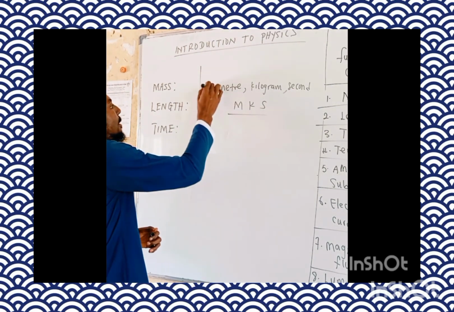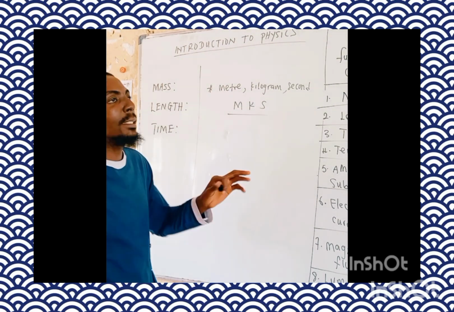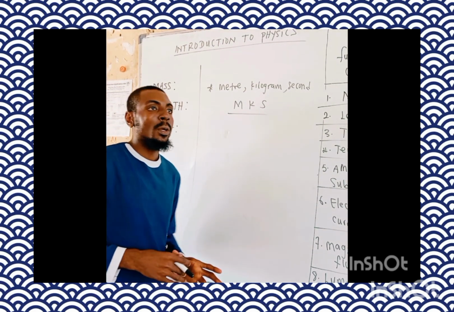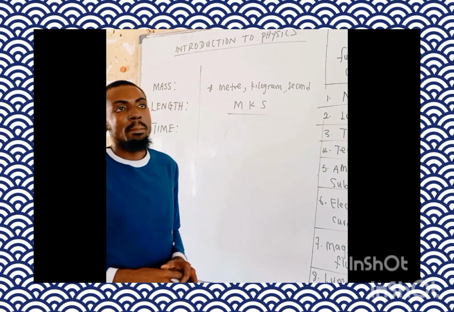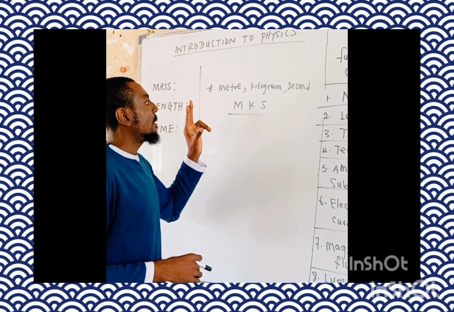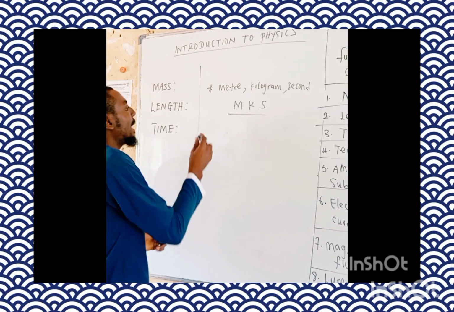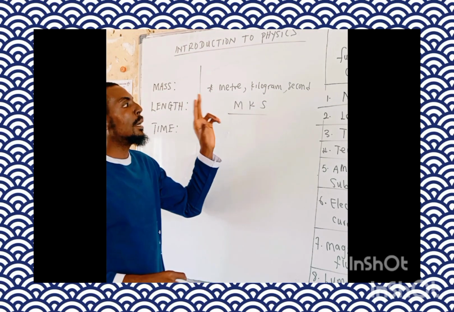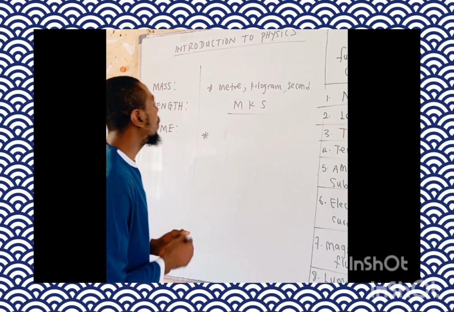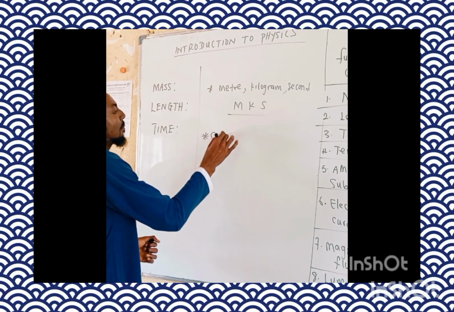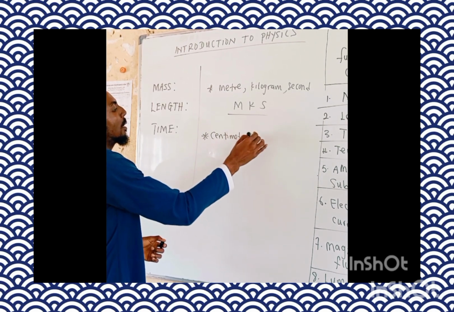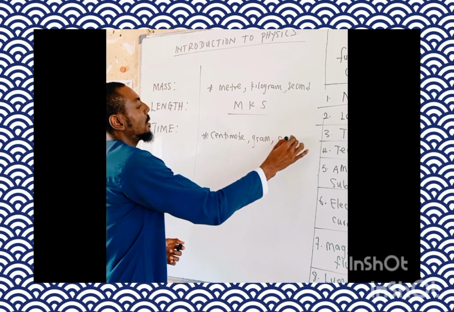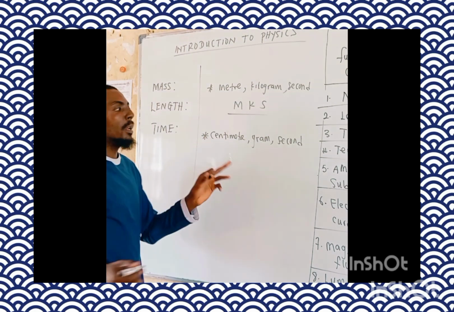This one is the most acceptable universal unit of mass, length, and time: meter, kilogram, second. Then the alternative system of measuring length, mass, and time is centimeter, gram, second.